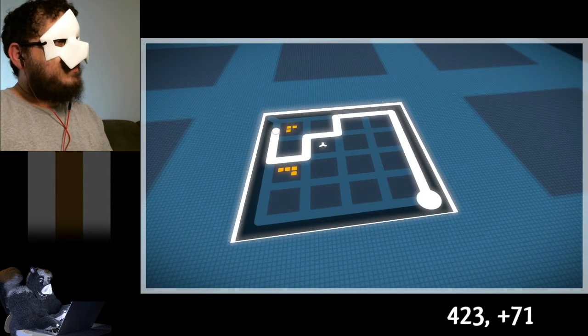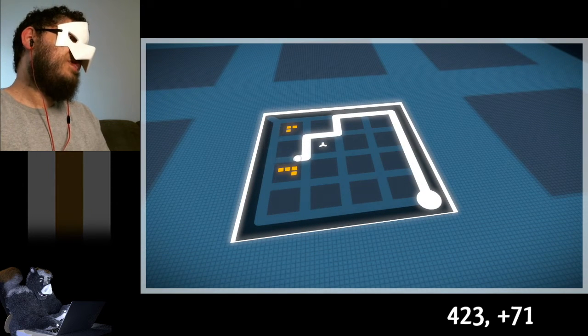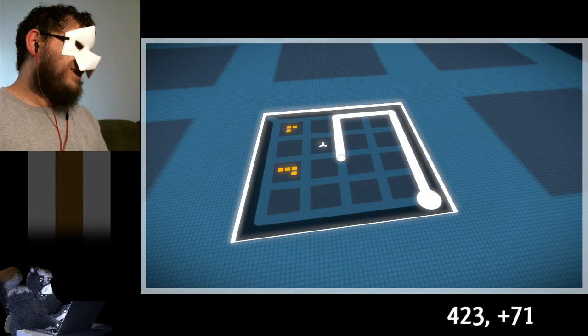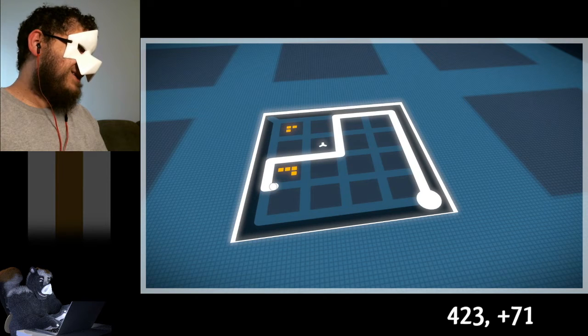So I think it has to be this one. I don't like being forced to do it that way because it makes me think that maybe I can get it like this.